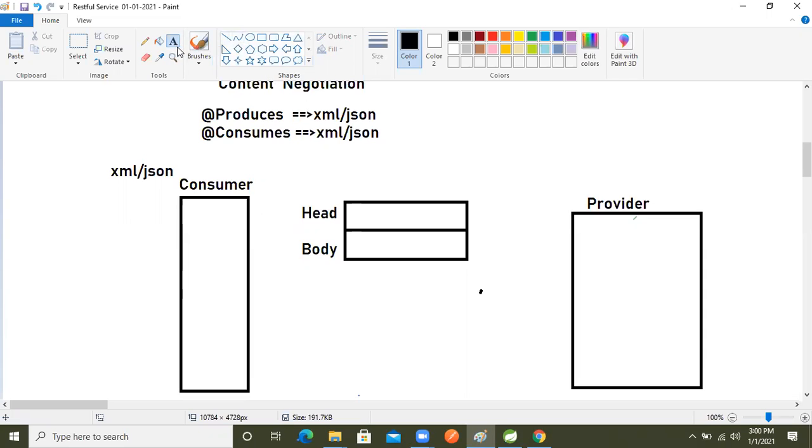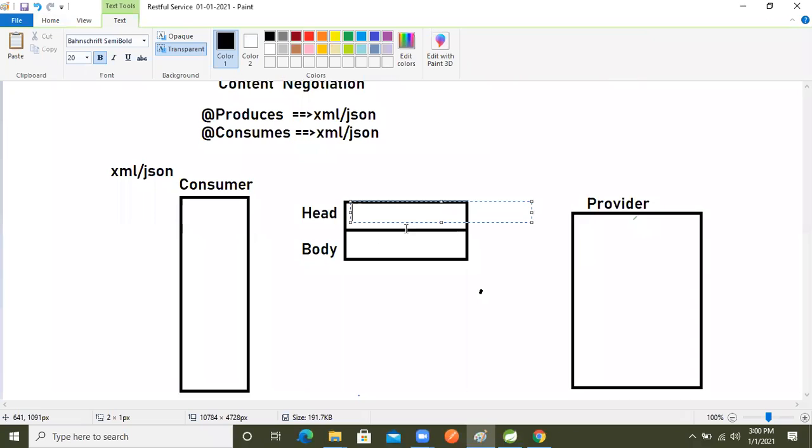If we want JSON format, in the header part we use Accept equal to application/json.